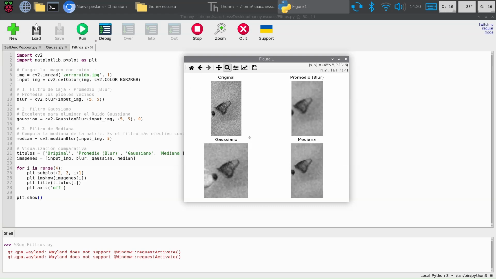So you can see every result is different from the original: the blur, the Gaussian filter, and the median filter. So understanding these filter techniques is essential to clean our raw visual data before feeding into any detection algorithm.